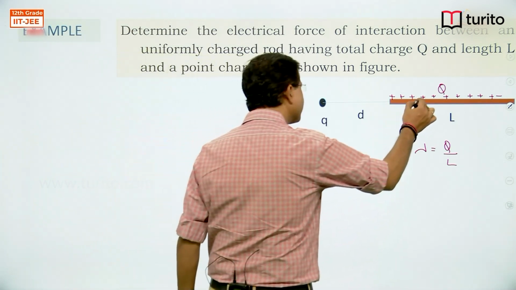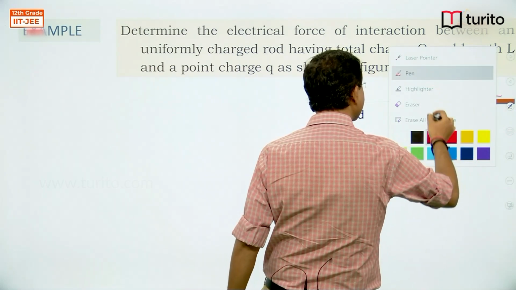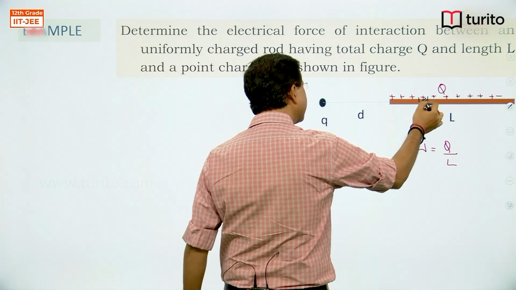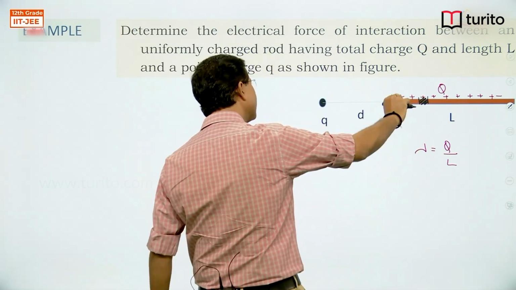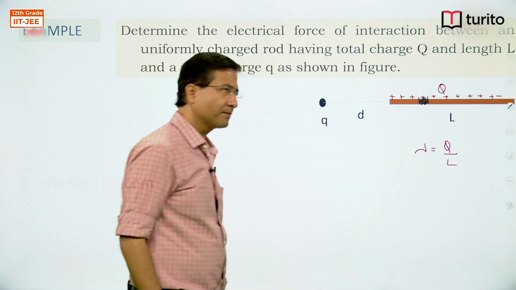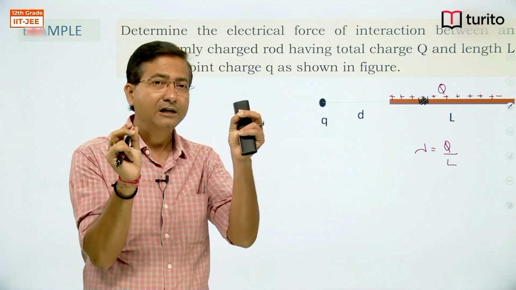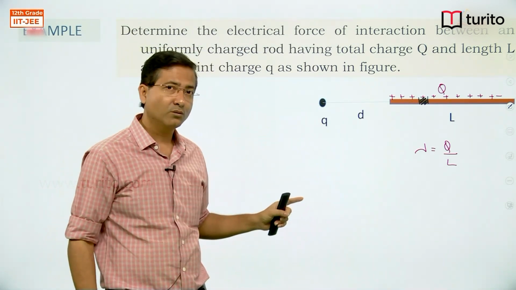If I take elements of equal size, every element of this rod is at a different separation. That means every element of the rod will be exerting a different force on this q.